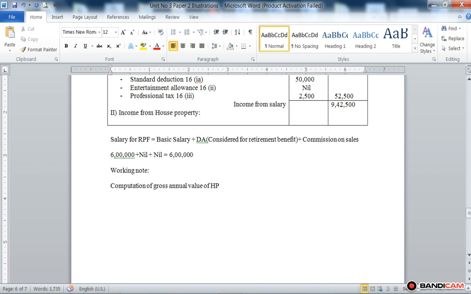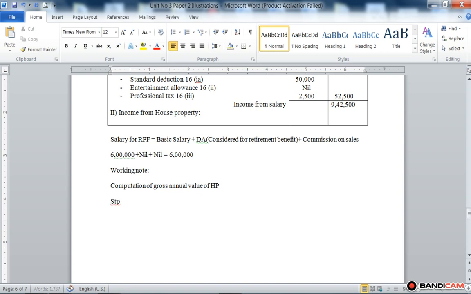So we compare the values, that is municipal value with fair rent, whichever is maximum. Then the maximum amount we compare with standard rent, whichever is less. And then the lesser value is compared with actual rent received. Okay, so first step.